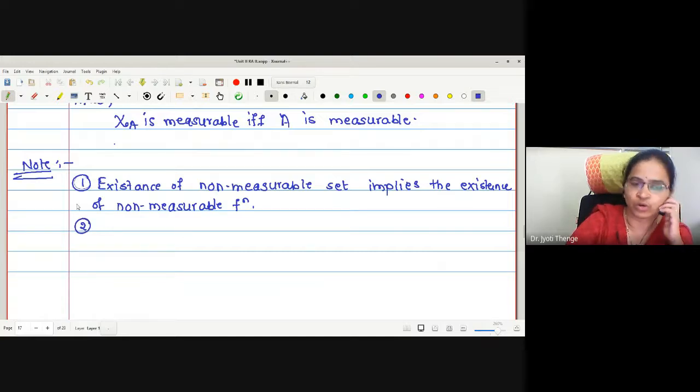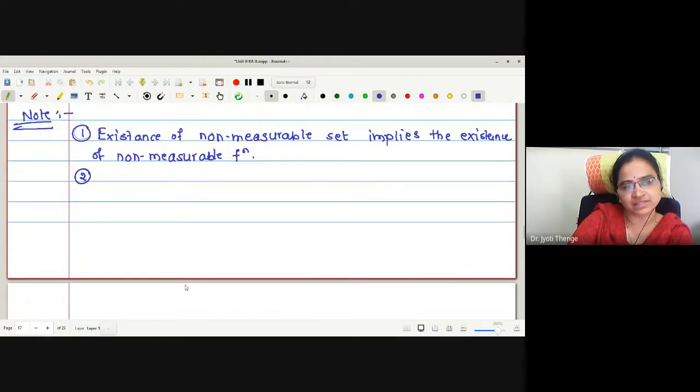Also, one more note I want to claim. In the last lecture, we proved that if two functions are measurable, their addition is also measurable. Can the same result be claimed for the addition of two non-measurable functions? Sum of two non-measurable functions is non-measurable. Can we claim like this?